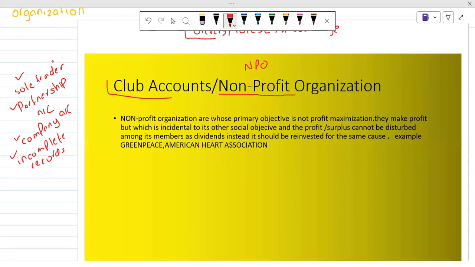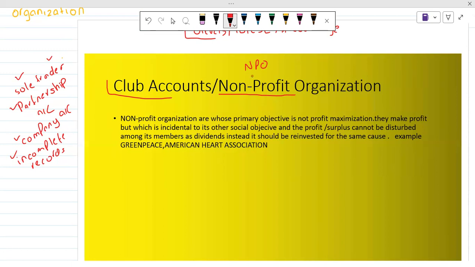All types of enterprises basically have the motive to earn profit for their business. Whenever we are talking about the sole trader, of course the sole trader also wants to get some profit from its operations, from its business, and the same for partnership and company accounts. All the businesses are operating different activities just to get a profit, just to get dividends for their shareholders. But in club accounts, a very different thing is happening, in club accounts and NPOs.